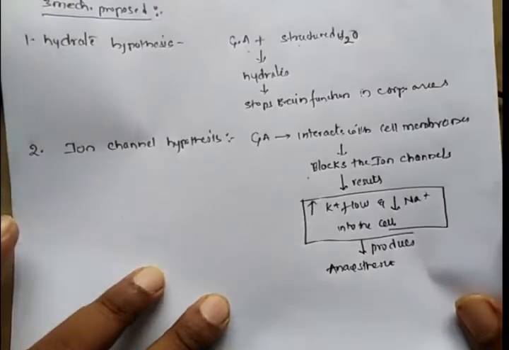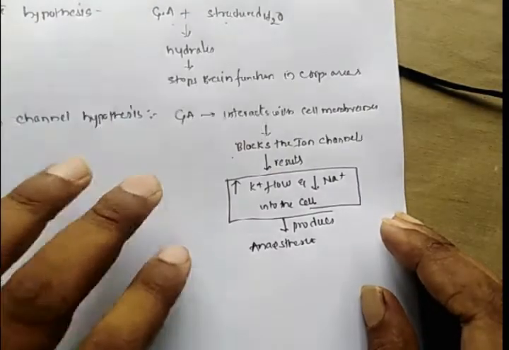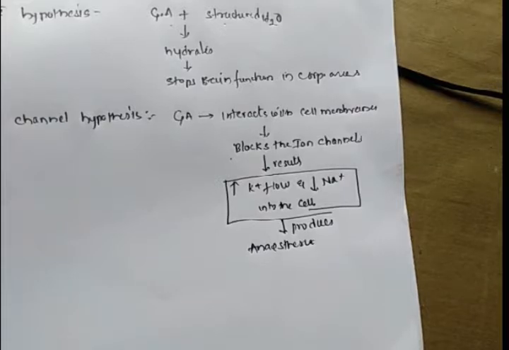This is the ion channel hypothesis, which is nowadays the most accepted mechanism of action for the general anesthetics.